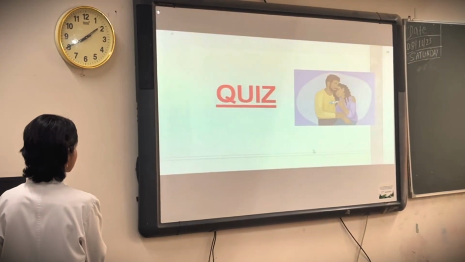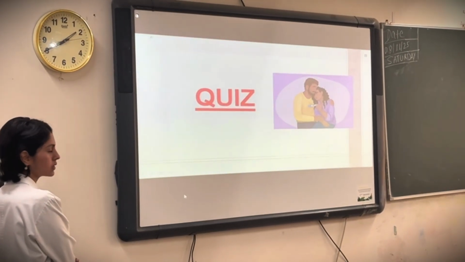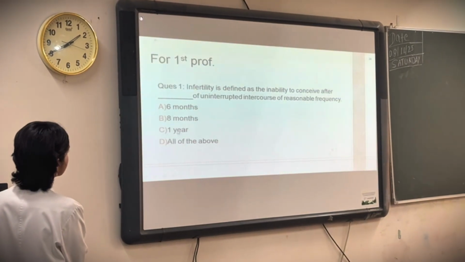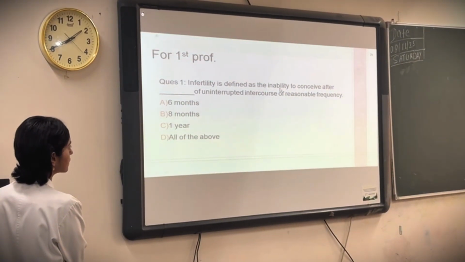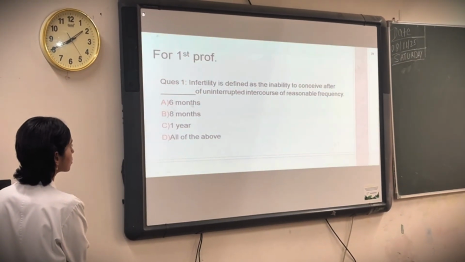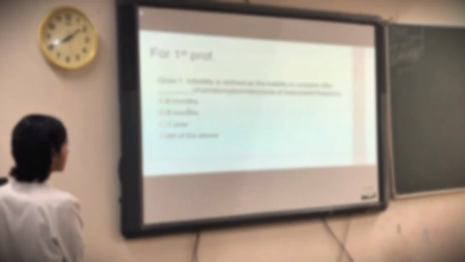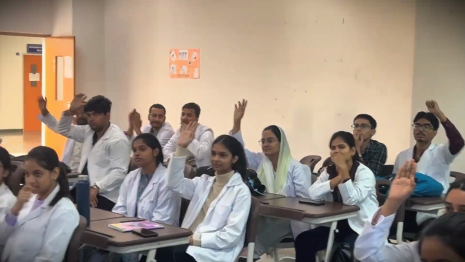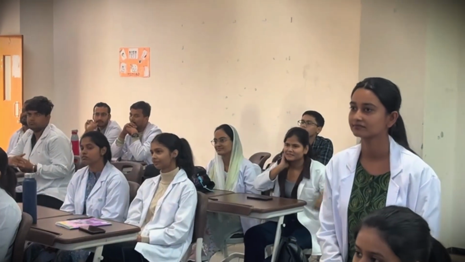So, the first question. First I'll read the question completely, then you raise your hand. Question number 1 for the first prof: Infertility is defined as the inability to conceive after dash of uninterrupted intercourse of reasonable frequency. Option A, 6 months. As per the instruction given, first listen to the question and after the question you will be given the chance. That's the right answer.